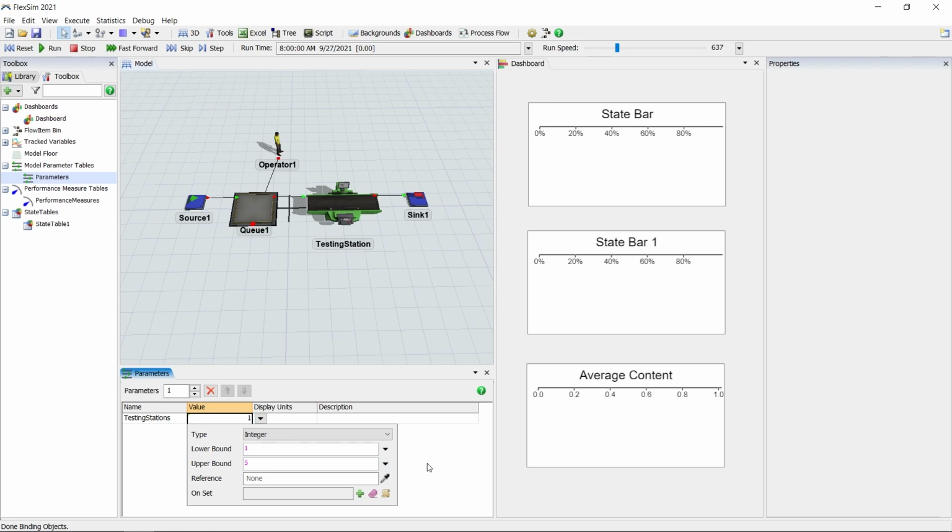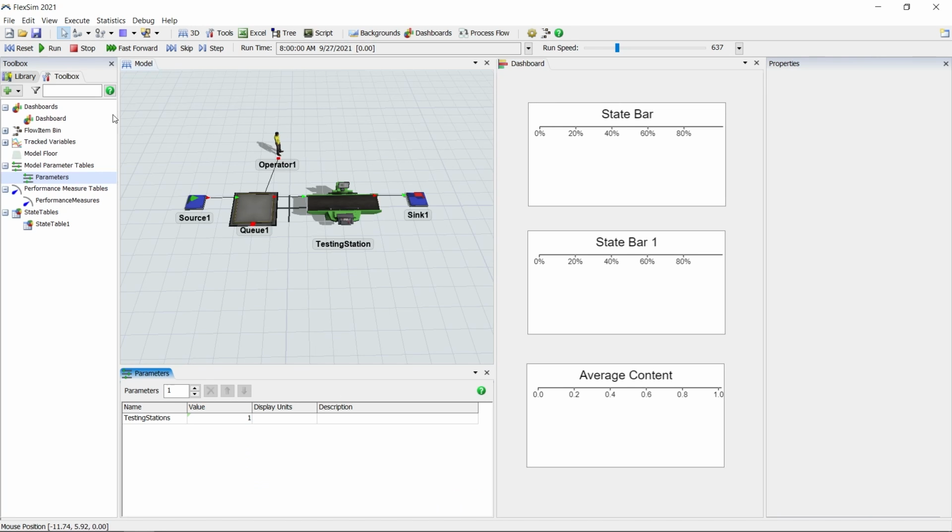Now we need to make a reference for this value. Click the sampler, click the Q in the model view, and then choose Delete and Copy Out Objects. Since the testing station is the only output object of the queue, this will now add and remove these objects as we change its value. Let's give it a try.